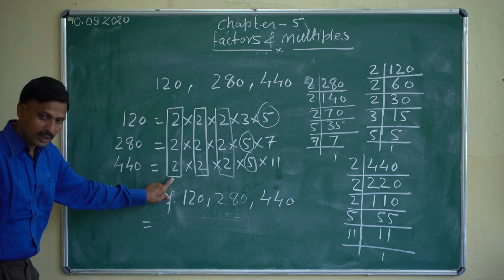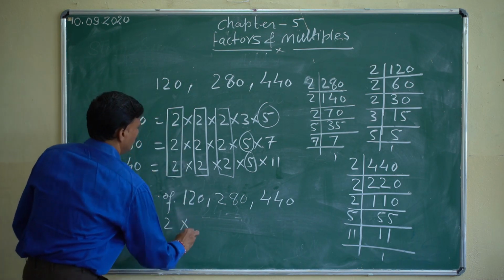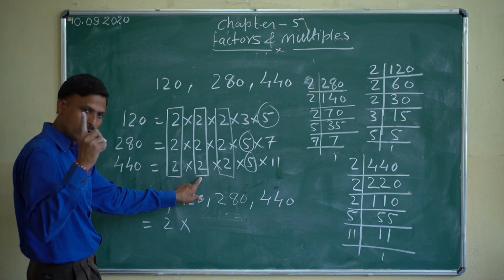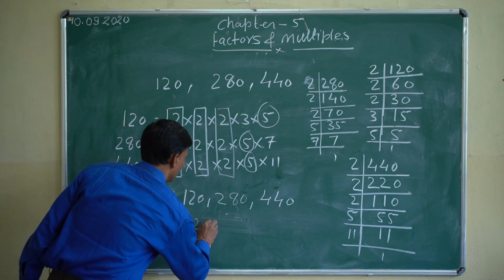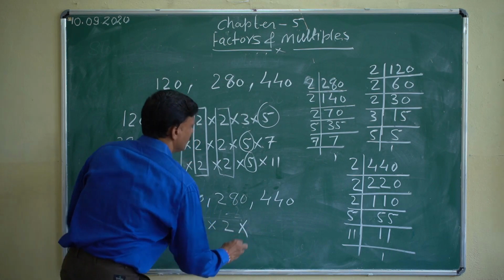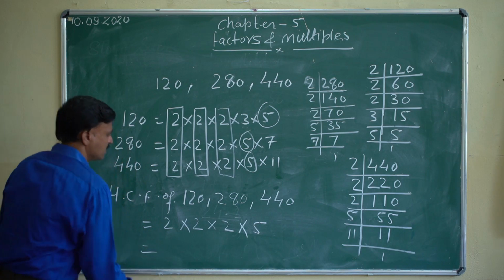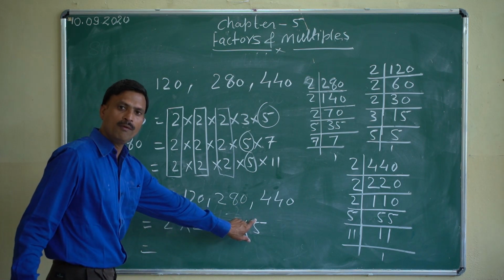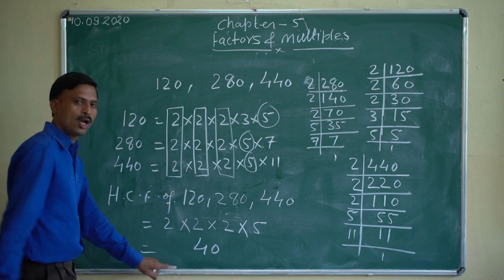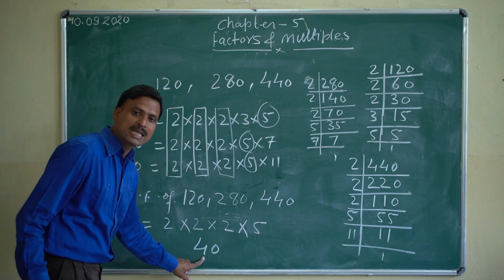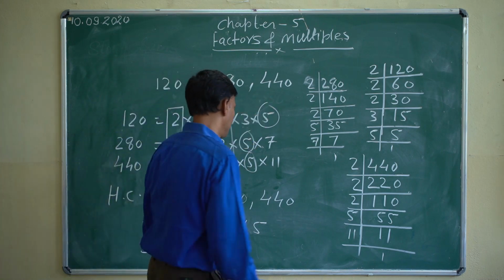Out of these all three, we'll take three 2s, and 1 five. We'll multiply: 8 into 5, that is 40. So this 40 is the HCF for all these three numbers.